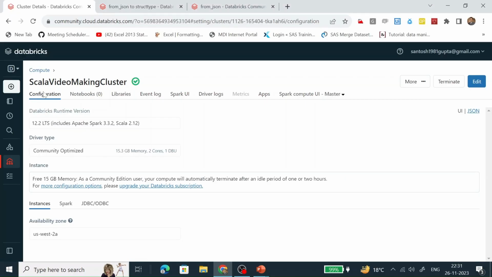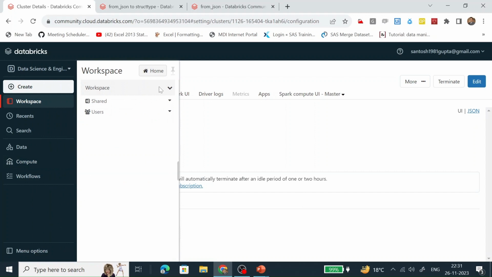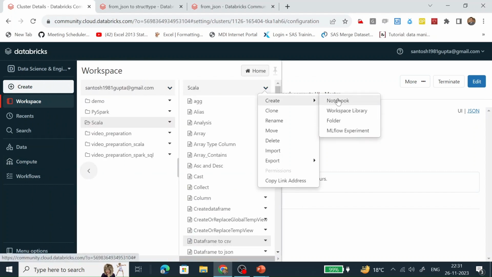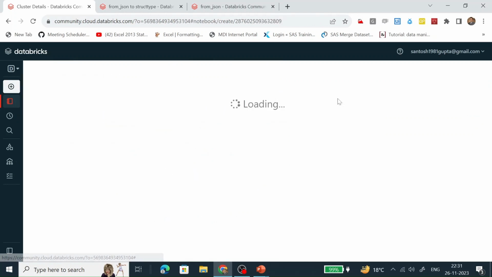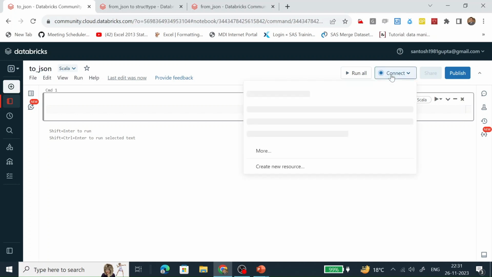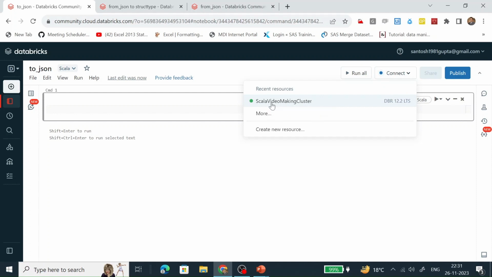Let's create a notebook. Name the notebook toJSON. Connect this with our running cluster.